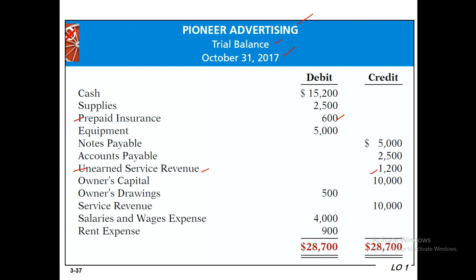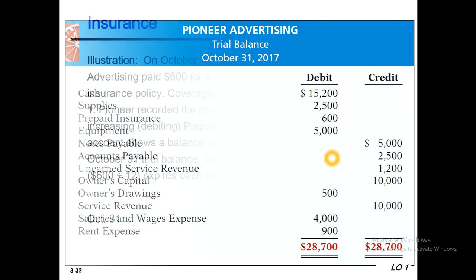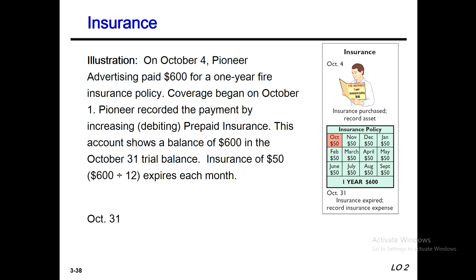This is the trial balance of Pioneer Advertising, prepaid insurance 600. Please look at this point. On October 4, not October 1, sorry, October 4, Pioneer Advertising, the name of the company, paid 600 for a 1 year fire insurance policy. Coverage began on October 1. Pioneer recorded the payment by increasing prepaid insurance.